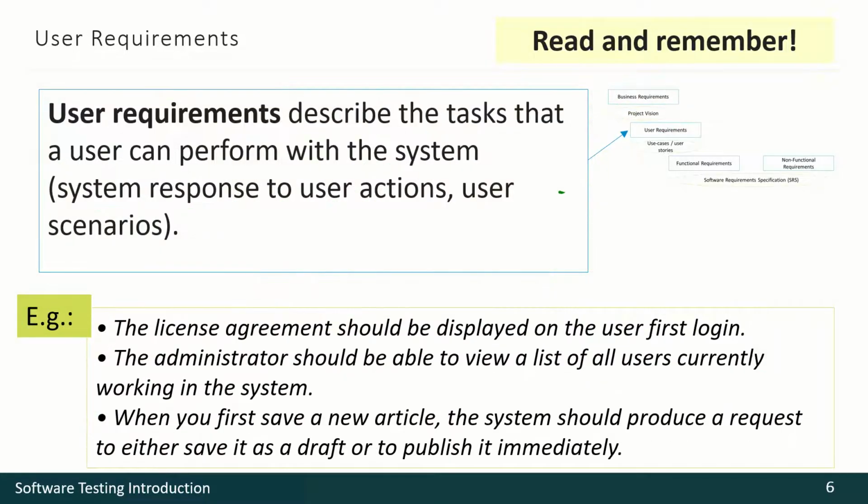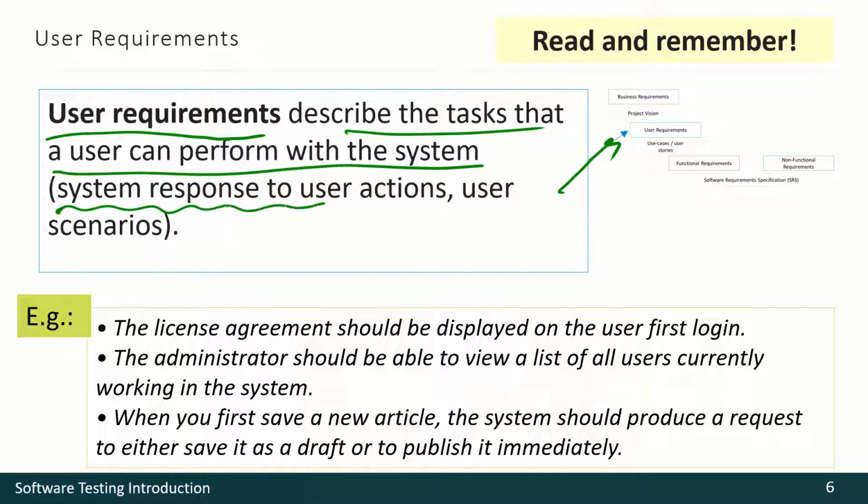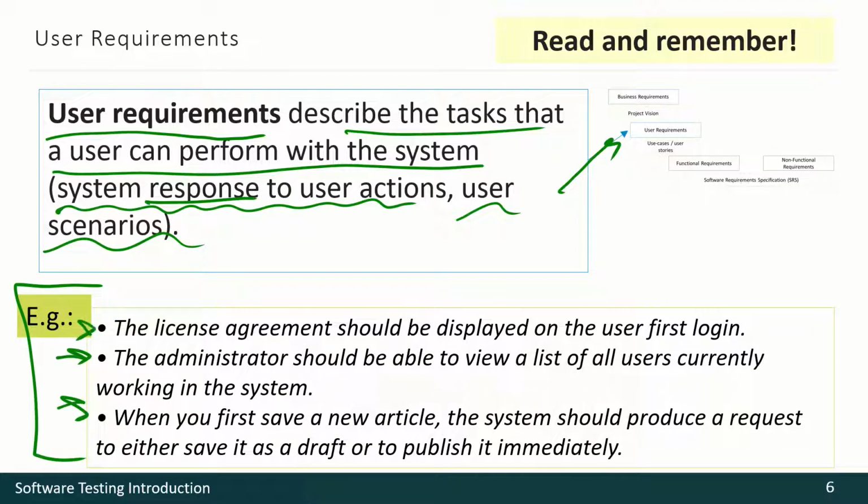The next level is user requirements, and this level describes operations that the user can perform with the system, and usually how the system responds or reacts to the user actions. It may describe some user scenarios. Here are some examples. In real life, this level of requirements is usually described as use cases or user stories.